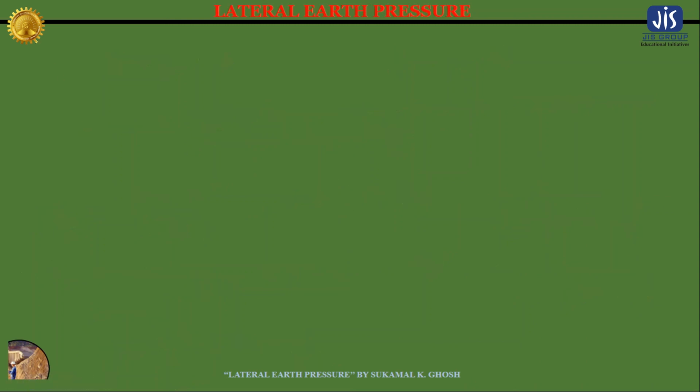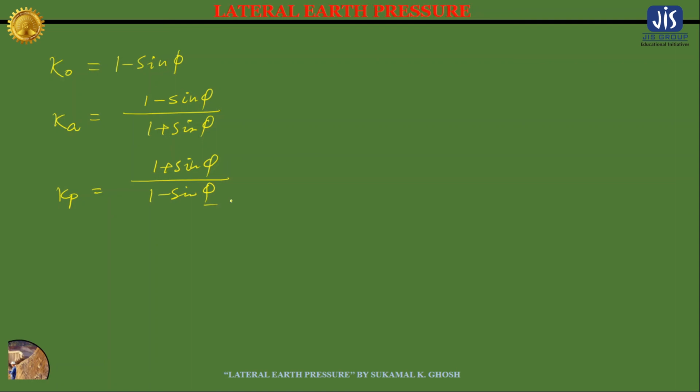Now if you compare this K naught, Ka and Kp, we know that K naught is equal to 1 minus sin phi, right? The Ka is 1 minus sin phi divided by 1 plus sin phi, and the Kp is 1 plus sin phi divided by 1 minus sin phi. So from these three expressions you may understand that for a given value of phi, Kp is greater than K naught and K naught is greater than Ka.